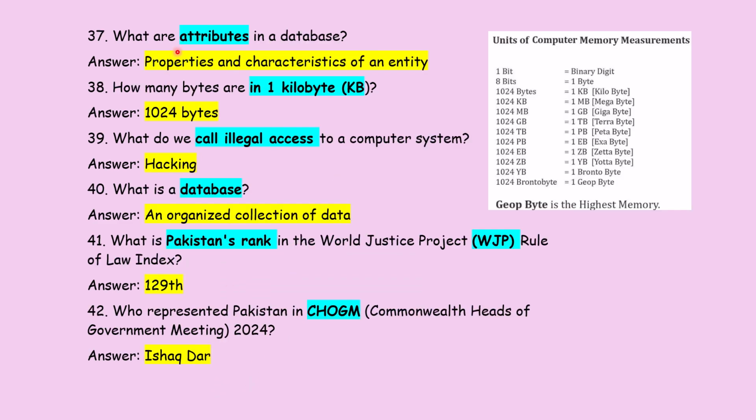37 MCQ है, what are the attributes in the database? So the best answer was properties and the characteristics of an entity. How many bytes are in 1 kilobyte? 1 KB में कितने bytes हैं हमारे पास? So I have mentioned this table as well, कि आपके पास एक बाइट में 8 बिट्स होते हैं, और अगर 1 किलोबाइट की बात हो रही है तो आपके पास 1024 बाइट्स हैं. ठीक है, 1024 बाइट्स हैं 1 KB में.